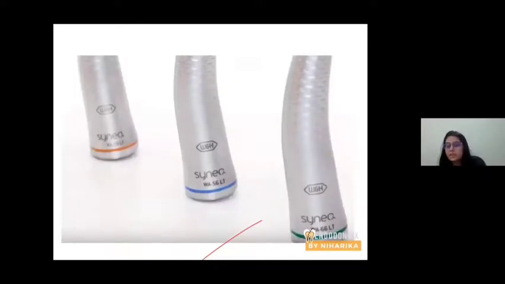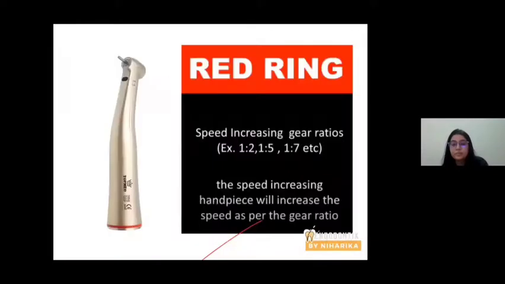Now, depending upon the gear ratios, there are a number of handpieces available in the market, and these handpieces are color coded. You have red coding, blue coding, and green coding. Very important for postgraduates if you are planning to buy armamentarium for your clinics. Red ring means speed increasing gear ratios. The speed increasing handpiece will increase the speed as per the gear ratio.